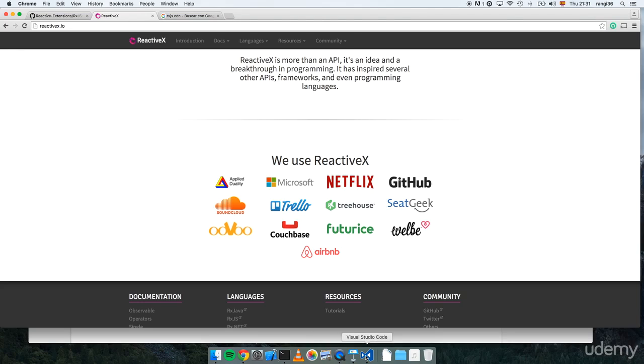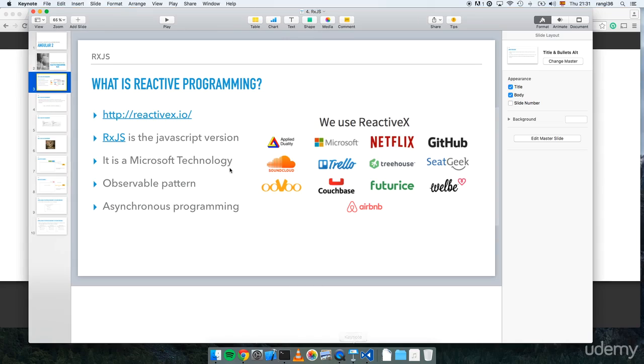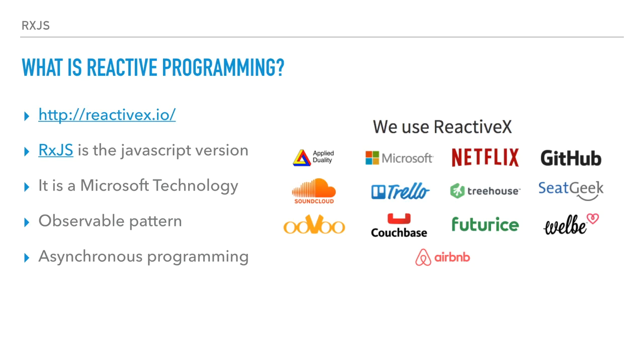So going back to the slides, you can see that the big players with complex interfaces are using reactive right now. So this is an indicative that this will keep growing and it will get more and more interesting.